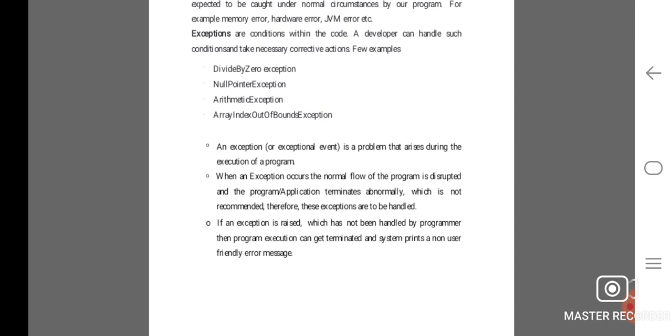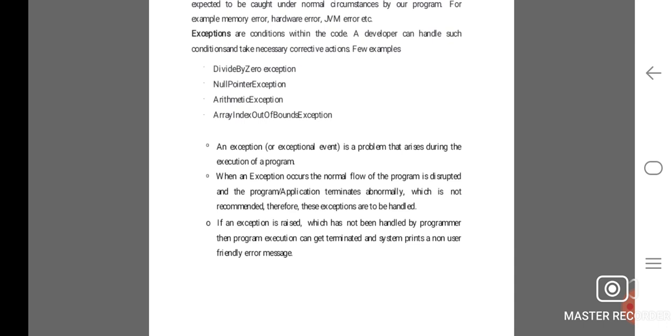An exception is an exceptional event. It is a problem that arises during the execution of a program. When an exception occurs, the normal flow of the program is disrupted and the program or application terminates abnormally, which is not recommended. Therefore, these exceptions are to be handled.